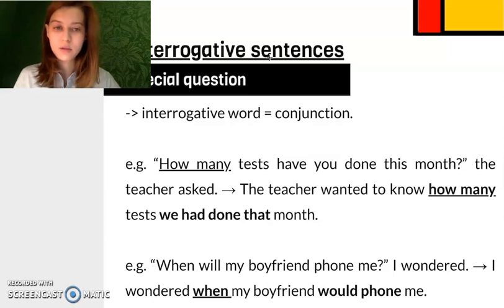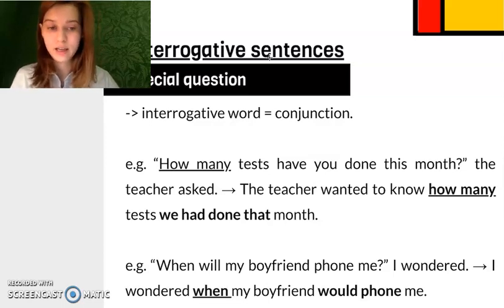How many becomes the conjunction that helps us unite the main sentence and the subordinate sentence. And then, have you done becomes had done. And also the word order is once again direct. Another example. When will my boyfriend phone me? I wondered. I wondered when my boyfriend would phone me. So will becomes would in the past sentence.